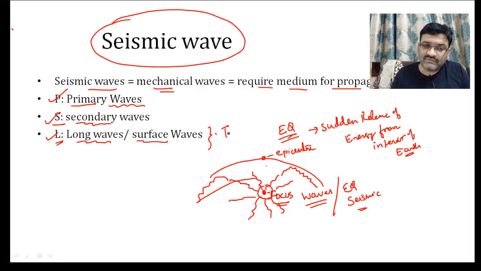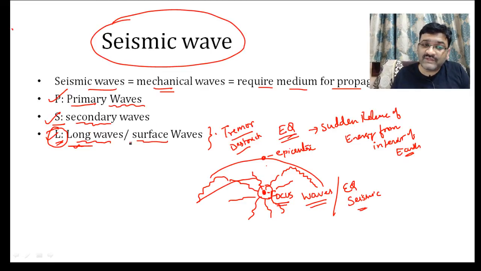Whatever tremors or destruction we experience on the surface of the earth, or the vibration during the earthquake, is not really because of P and S, it is because of the L waves. Remember, this is a very important point. L waves are responsible for destruction, vibrations and tremors.